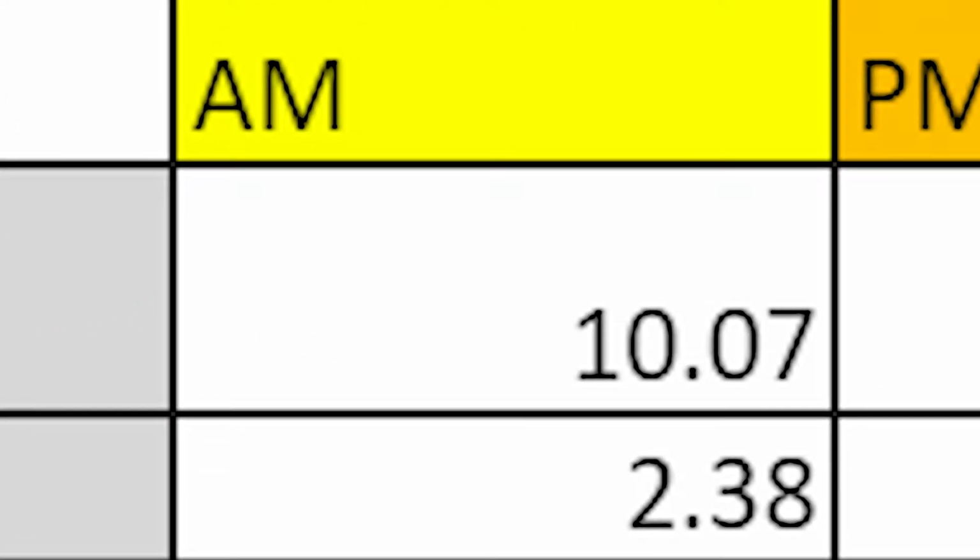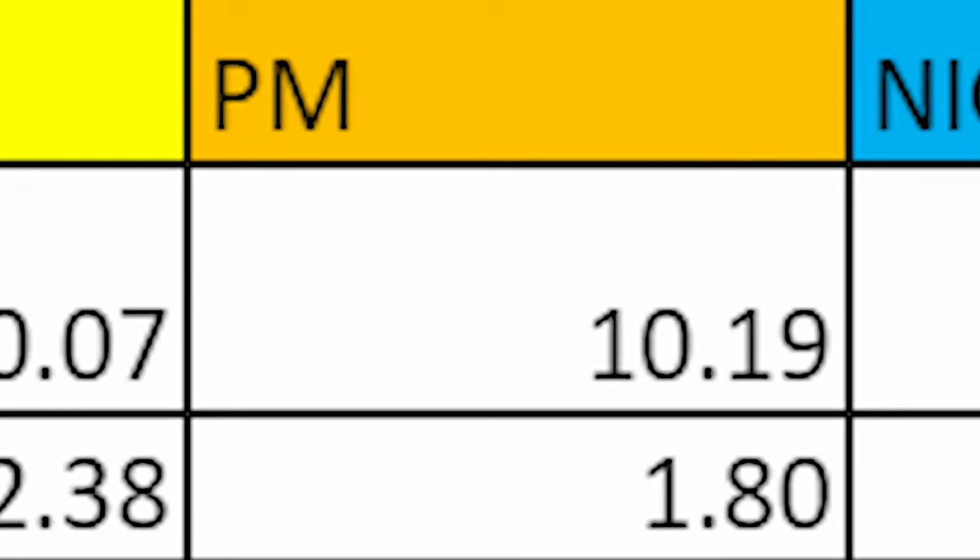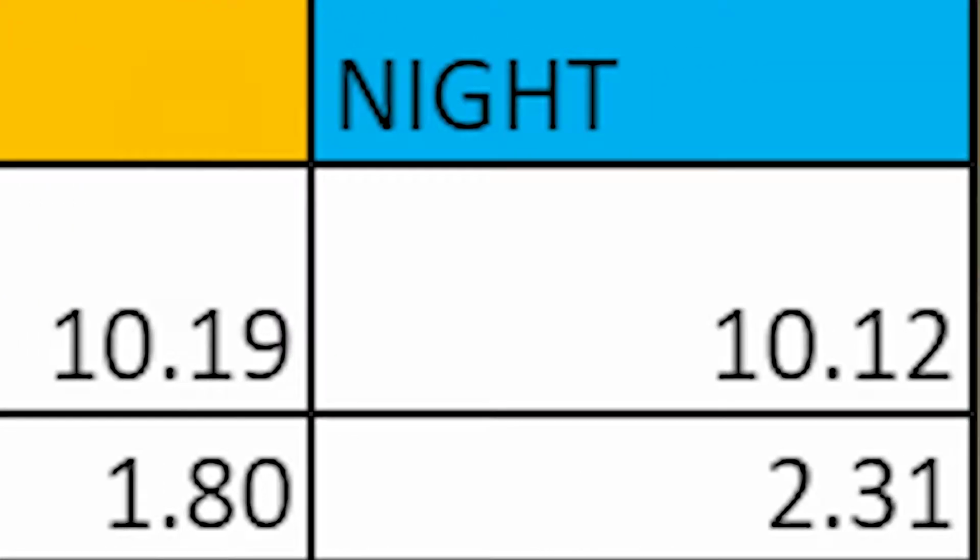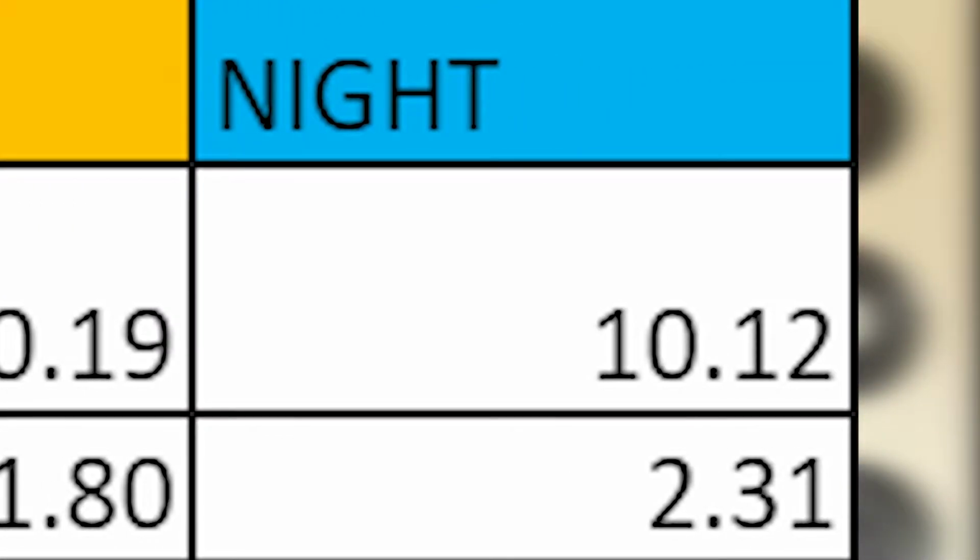In order to analyze the data collected during the research, we used descriptive tools such as the average and the standard deviation. We found that in the morning there was an average score of 10.07 with a standard deviation of 2.38. In the afternoon, an average score of 10.19 with a standard deviation of 1.80. And in the evening, an average score of 10.12 and a standard deviation of 2.31. This suggests that the results were less constant in the morning and in the evening than in the afternoon, and that they were better on average in the afternoon.